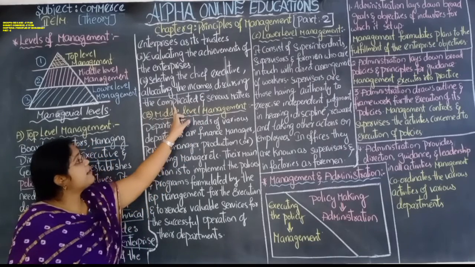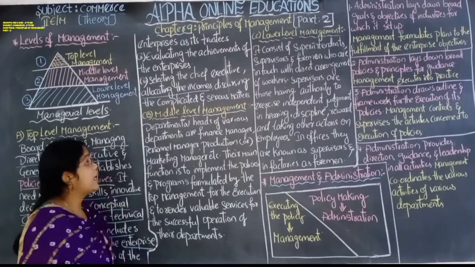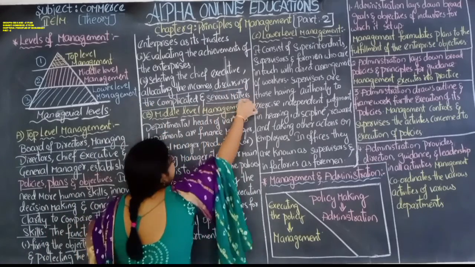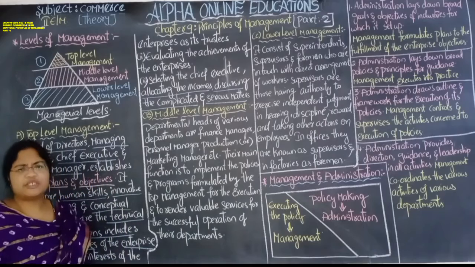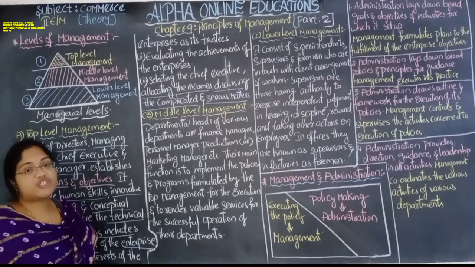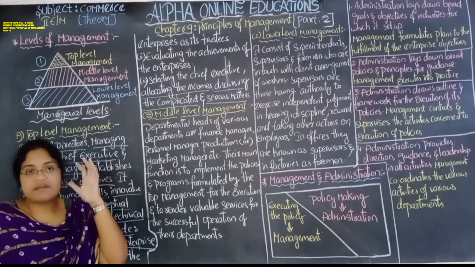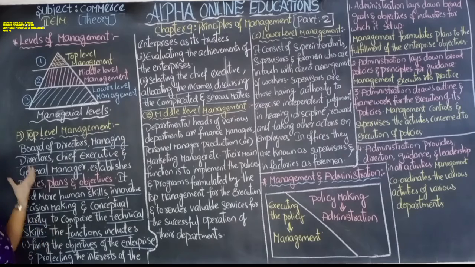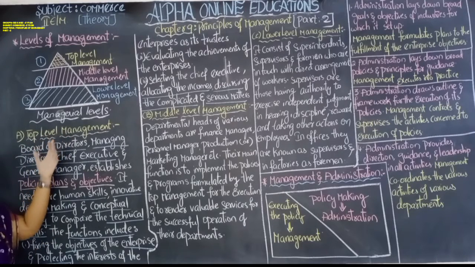Discussing the complicated and serious matters. If there are any complicated and serious matters or issues within the organization or outside the organization, based on those issues they will start discussing. That is the functions. These functions are performed by top level management.